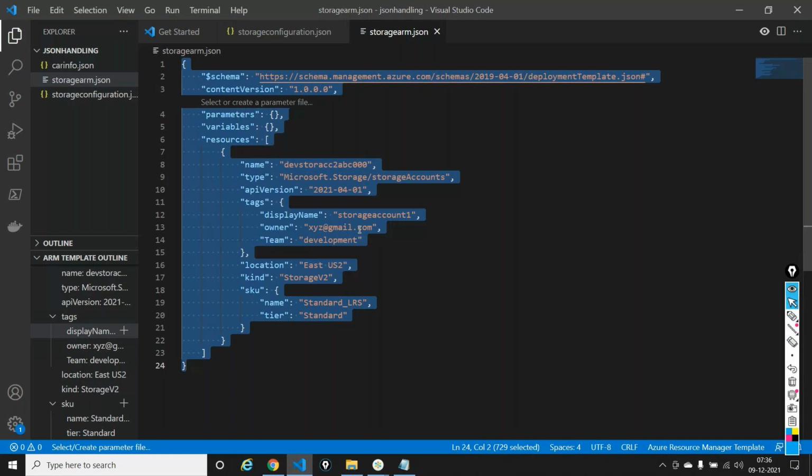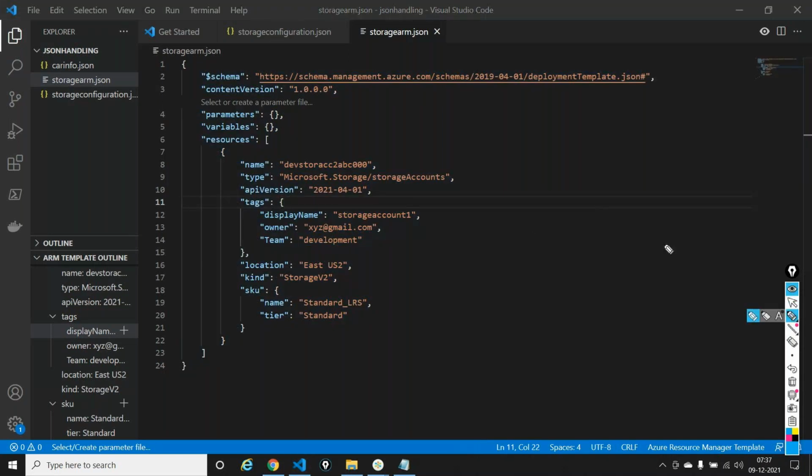Now my client is saying, great, I'm taking this template, I'm deploying it every time, and I'm getting the same storage account. But my intention was not that. Every time I deploy it, I need a new storage account. So I am not allowed to do hard coding of my value. This is called hard coding, where I'm declaring that this is the storage account. Whenever you deploy this template, please create this particular storage account.